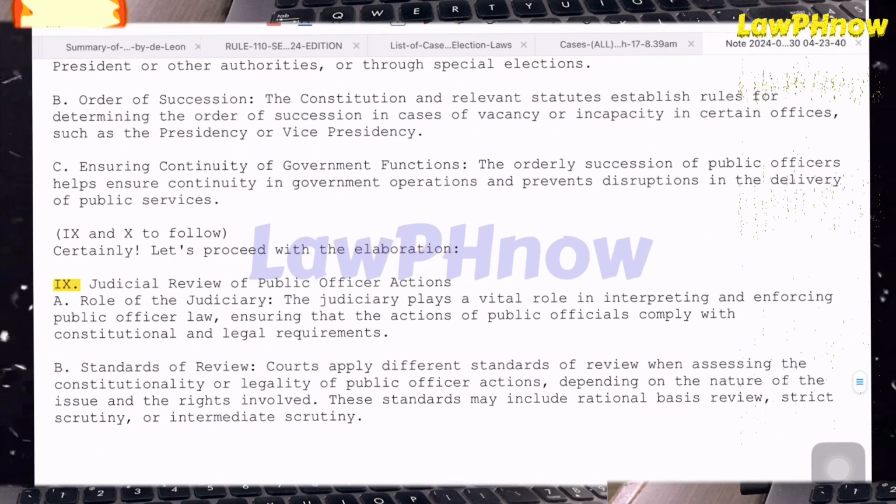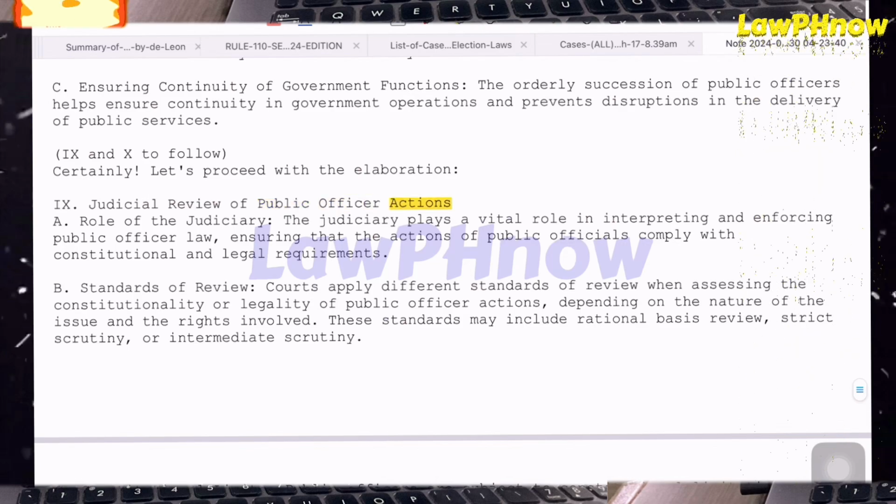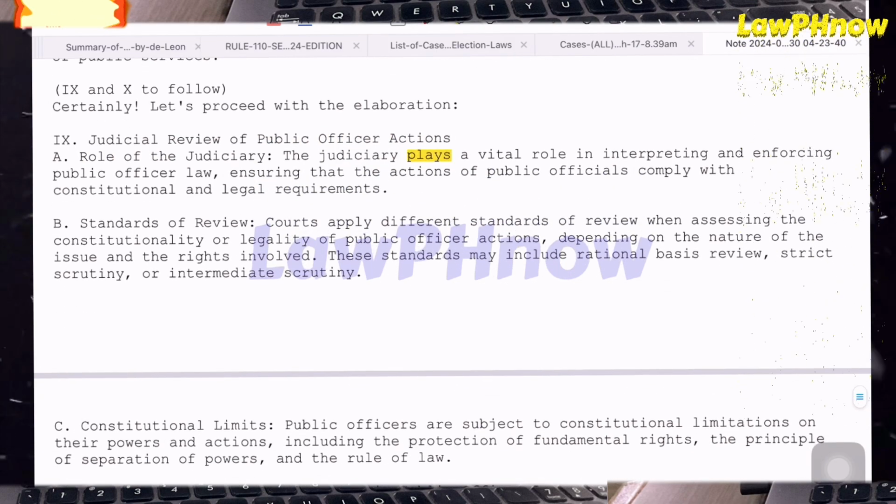9. Judicial review of public officer actions. A. Role of the judiciary. The judiciary plays a vital role in interpreting and enforcing public officer law, ensuring that the actions of public officials comply with constitutional and legal requirements.